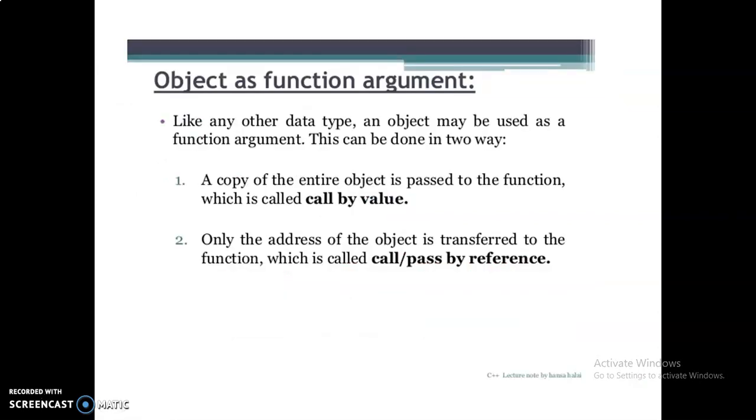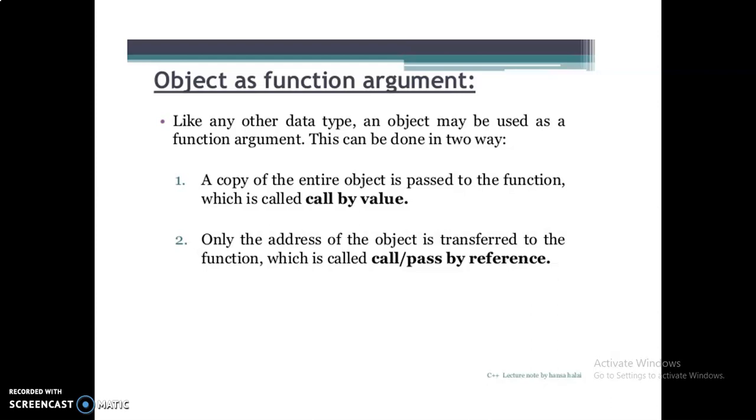Now, object as function argument. In functions, you can pass variables, which are called arguments. But in C++, you can also pass an object as an argument to a function. For a class, you can create an object, and that object can be passed to a function as an argument. Like any other data type, an object may be used as a function argument. This is done in two ways.